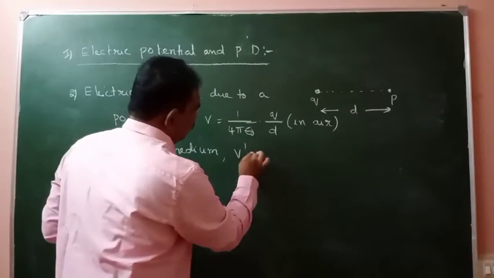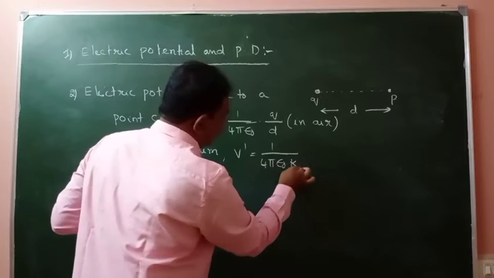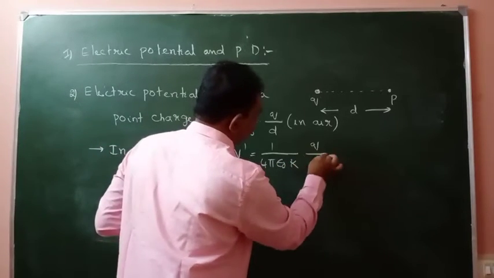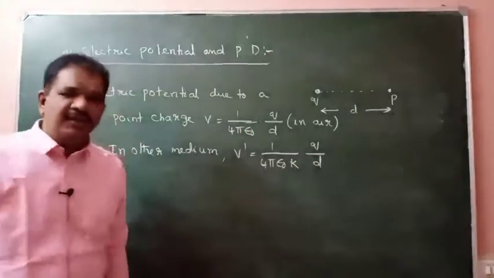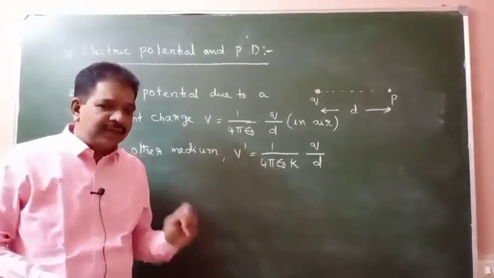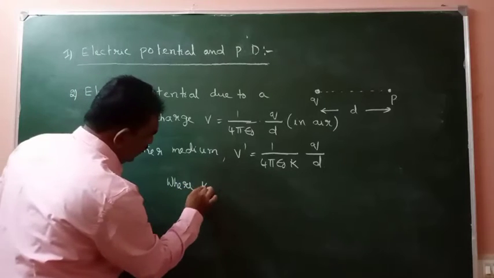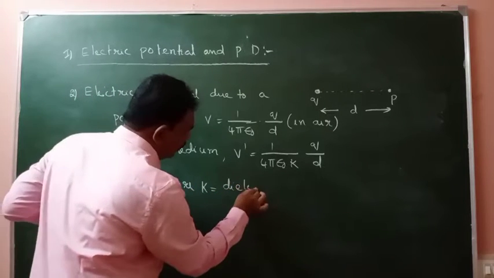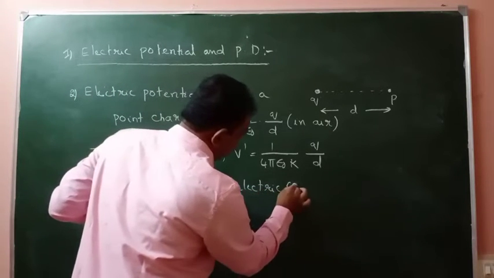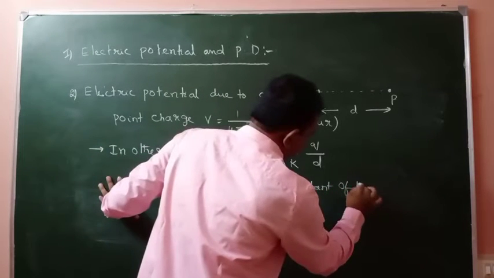V dash, I am assuming, is 1 by 4 pi epsilon naught K Q by d. What is K here? K is the dielectric constant of the medium.